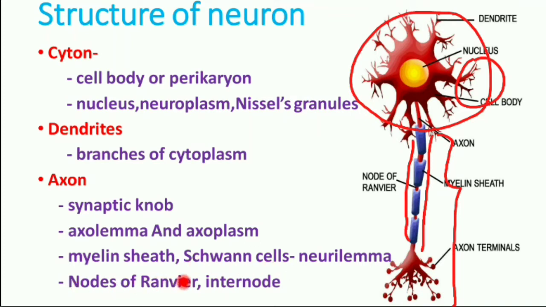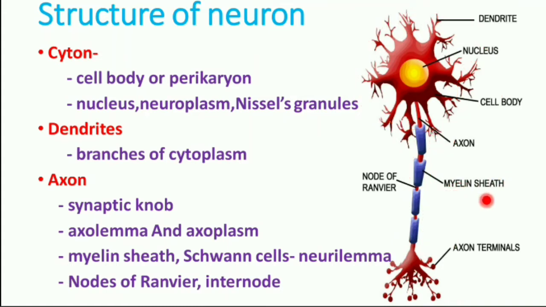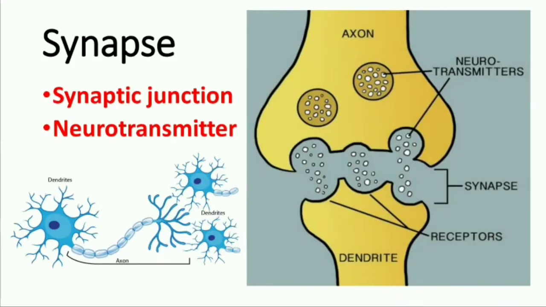Next, nodes of Ranvier, that is the important part. The myelin sheath is not a continuous one. It has some intervals, and these intervals are called nodes of Ranvier. The distance between two nodes is called an internode. That's all about the structure of neuron.